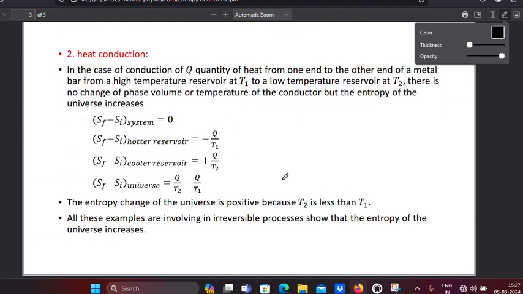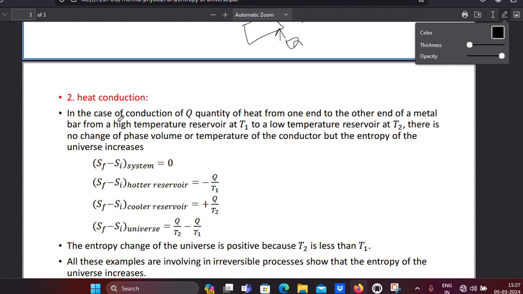Second example: heat conduction. In the case of conduction of a quantity of heat q from one end to the other end of a metal bar, from a high temperature reservoir at temperature T1 to a low temperature reservoir at temperature T2, there is no change of phase, volume or temperature of the conductor, but the entropy of the universe increases.